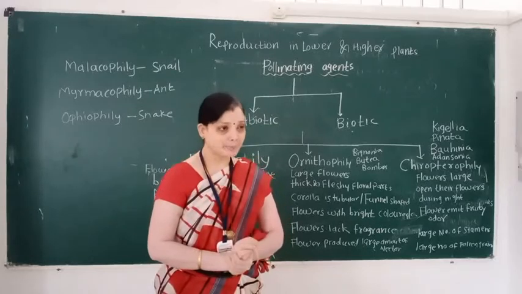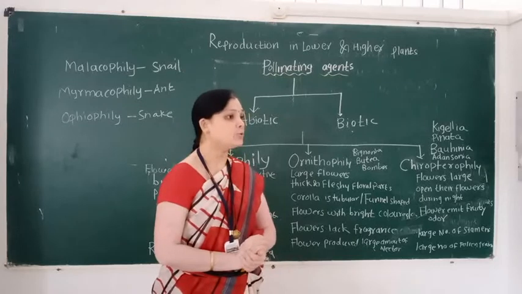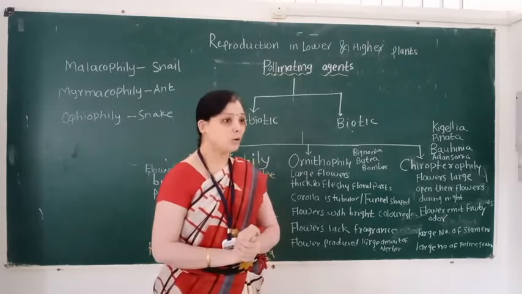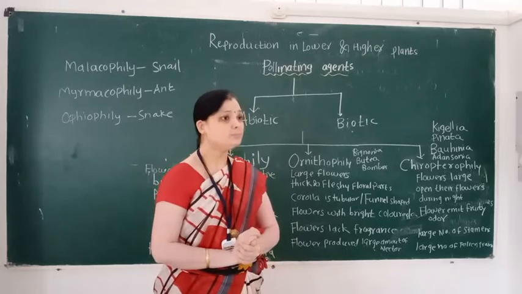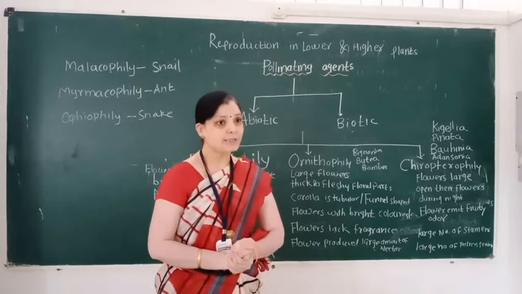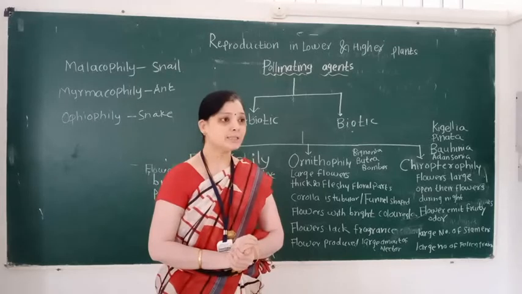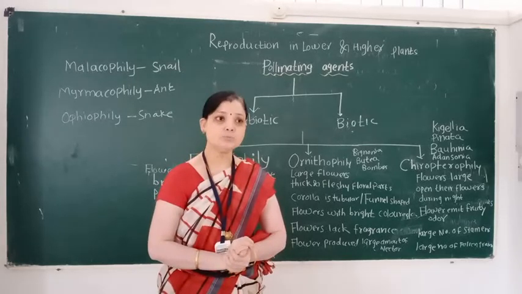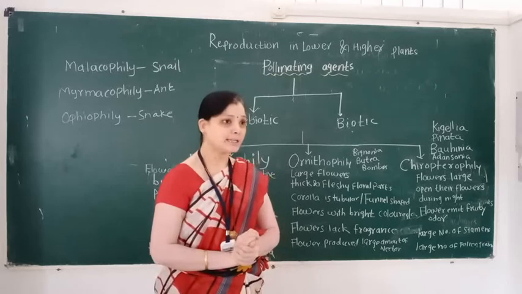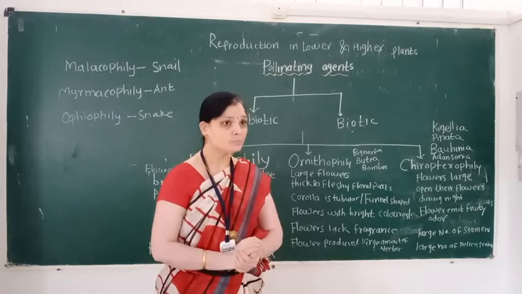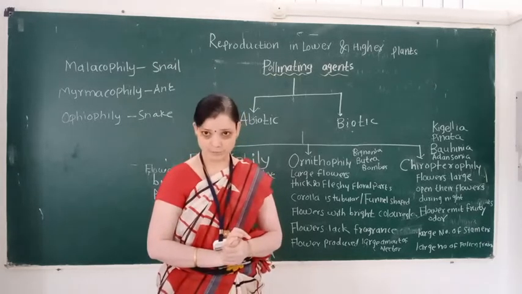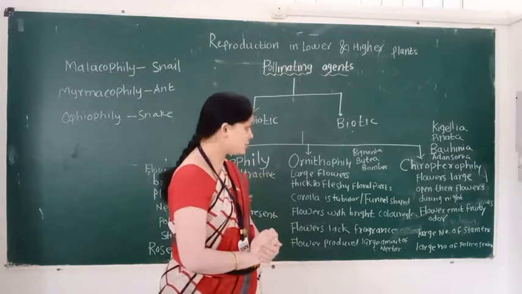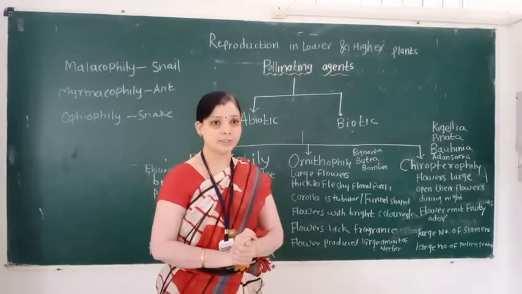So the definition of a biotic pollinating agent is the living pollinating agent which transfers pollen grains from anther to stigma of another flower of another plant.